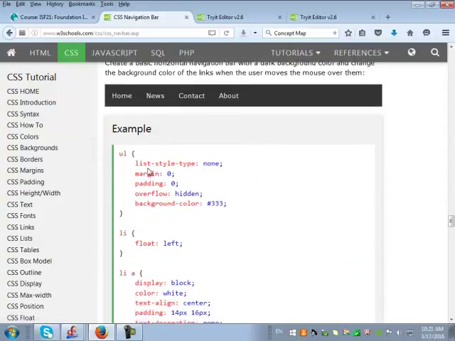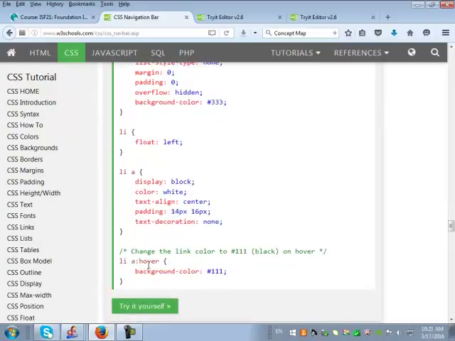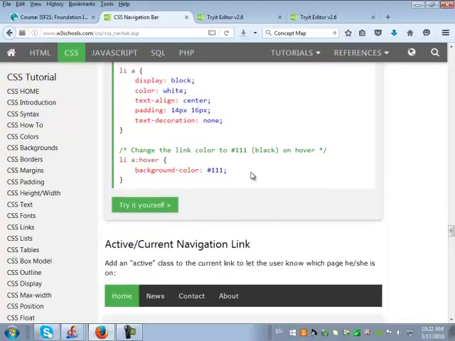It says list style type none, and display, again list item, you say float left, and this one is saying list the anchor text only, displayed as a block element, not just the text element, and the color of the font should be white, and the alignment of the text should be on the center, and the padding around the text should be 14 pixels from the top and 16 pixels from the right. Okay, and they change the link color to black on hover.